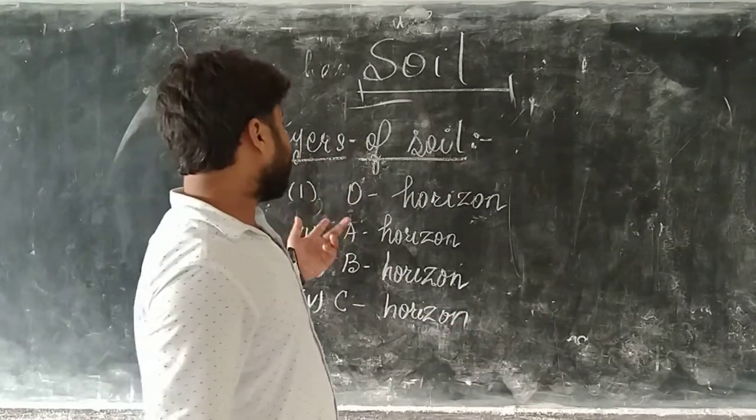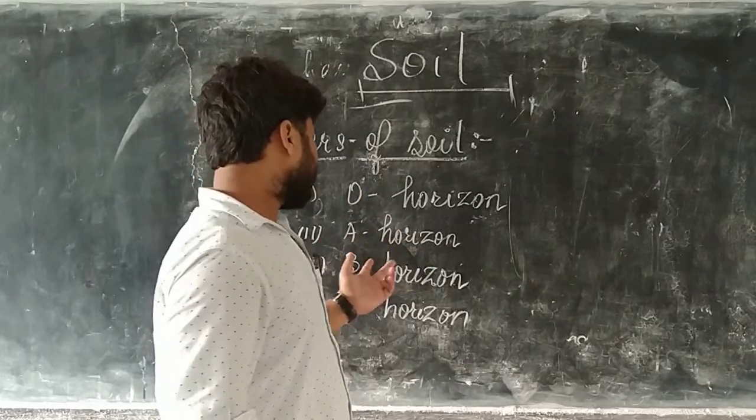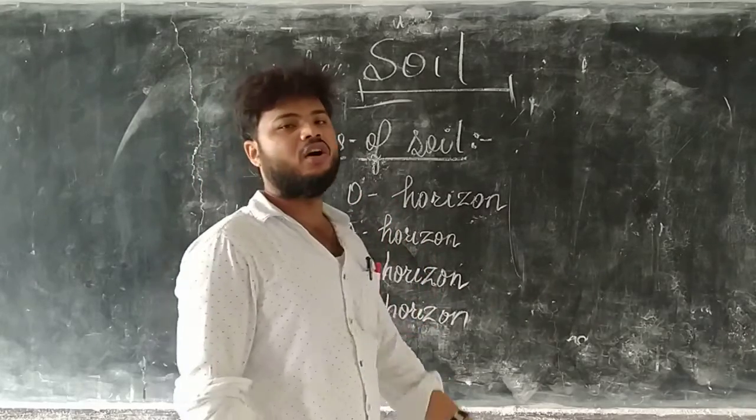These are the layers of soil: O horizon, A horizon, B horizon and C horizon.